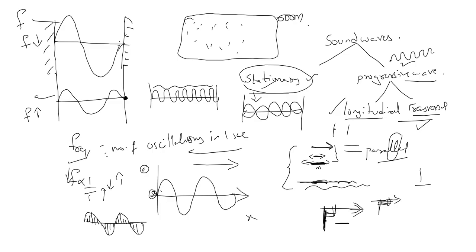So what is a progressive wave? A wave which originates and moves forward and never comes back. Such waves are known as progressive waves. And in those progressive waves, what are longitudinal waves? The particles which are oscillating parallel to the propagation of the wave. Such waves are known as longitudinal progressive waves. Longitudinal progressive wave, yes or no? It is a part of progressive wave, so we can also call it a longitudinal progressive wave. In the same way, if the particle is oscillating perpendicular to the direction of the propagation of the wave, then we call it a transversal progressive wave.